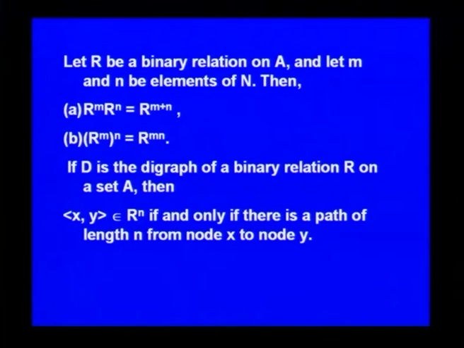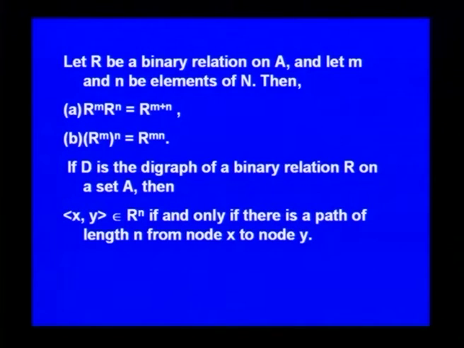This also you can see very easily. You can use induction to prove that if D is a digraph of a binary relation, then xy belongs to R power n if and only if there exists a path of length n from node x to node y.